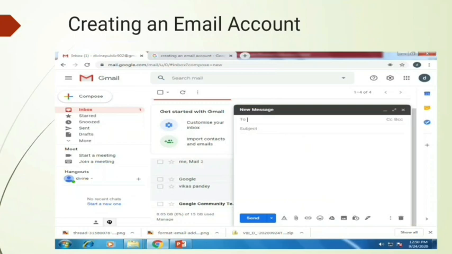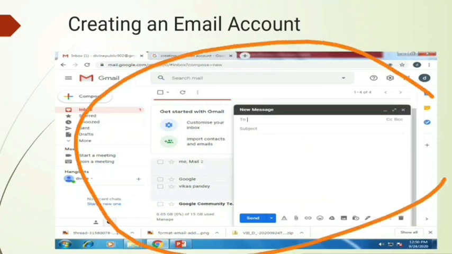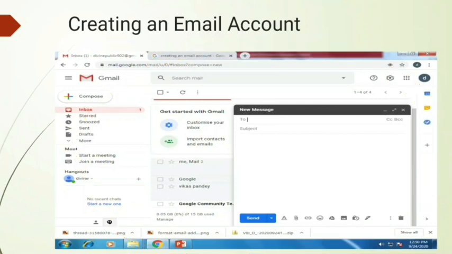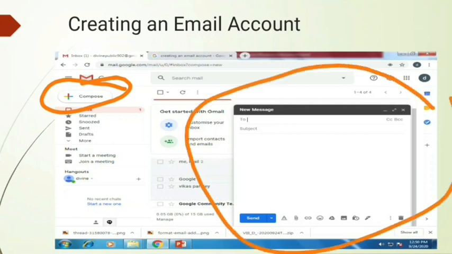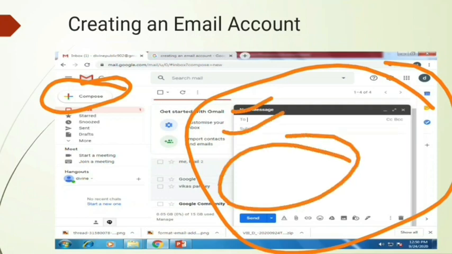Now we have understood creating an email account. Once you have created this email account, you can see this interface. In this interface, if you want to share some messages, you can find this compose option. Once you click on compose, you will find this dialog box, in which you can find the to field, the subject, and the body, where you will write the message. This one is send, this one is attach, and this is emoticons.